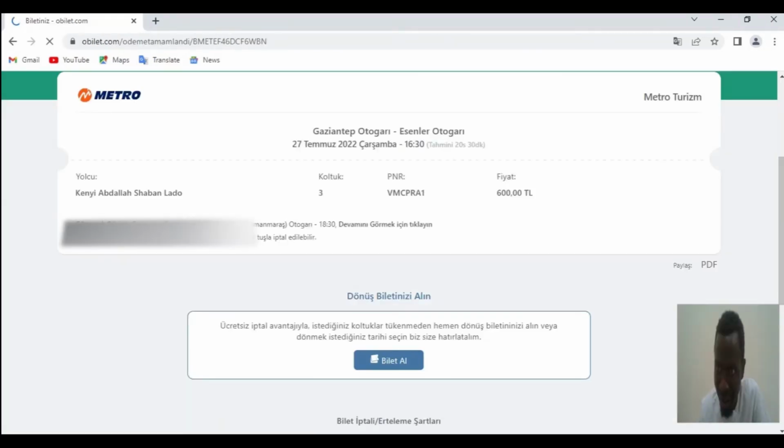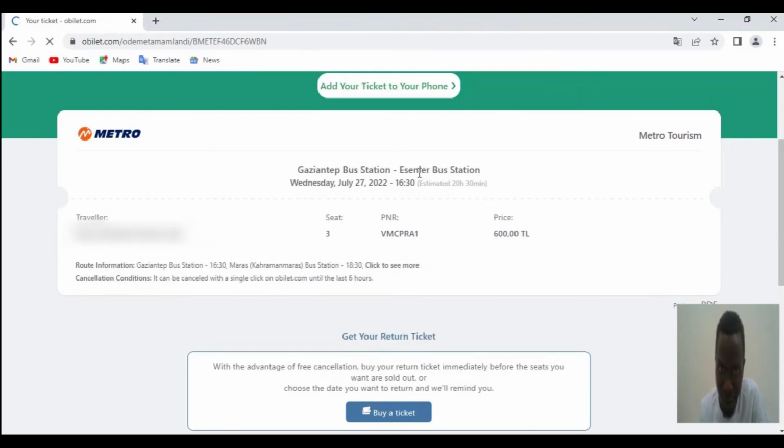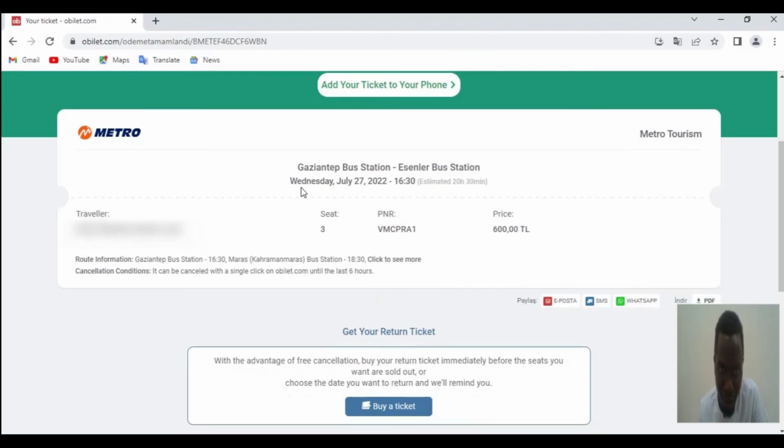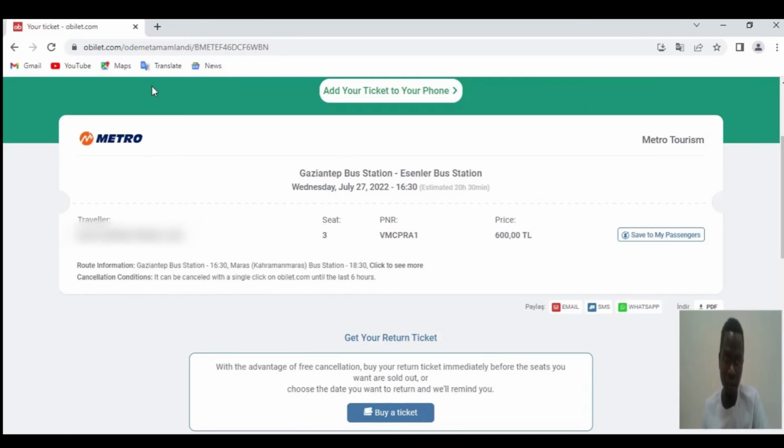So this is the ticket actually. This is Gaziantep Autogar, Gaziantep bus station, to SNR bus station on Wednesday at 4:30. The estimated time is actually 20 hours and 30 minutes. So I'm really going to have a very long journey. This is going to be maybe a 20-hour journey from here to Istanbul. And this is it right here.